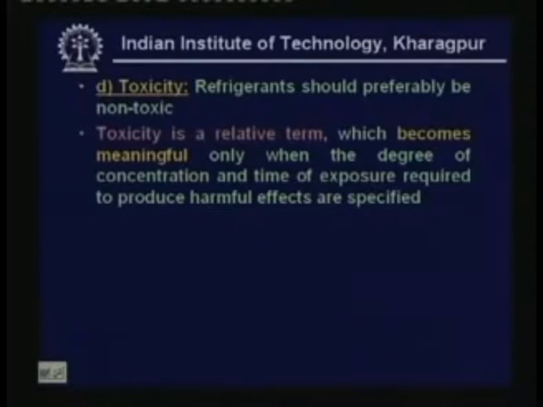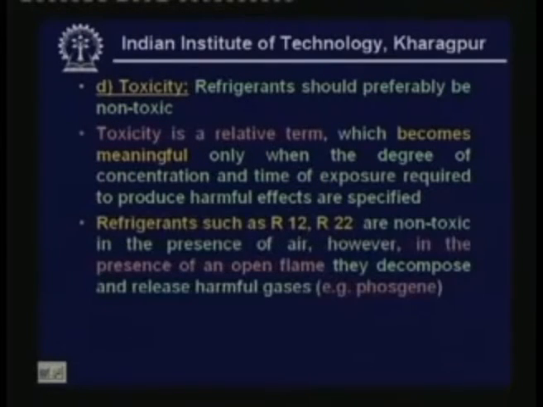So toxicity, as I said, is a relative term which becomes meaningful only when the degree of concentration and time of exposure required to produce harmful effects are specified. Refrigerants such as R12 and R22 are non-toxic in the presence of air. However, in the presence of an open flame, they decompose and release harmful gases such as phosgene. This is again an important issue.